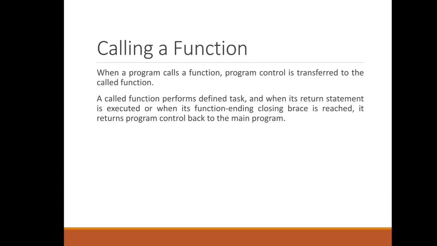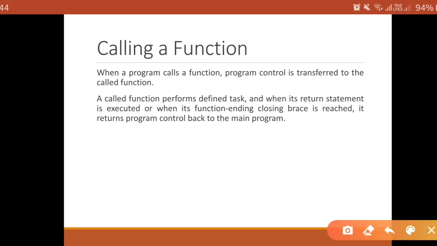Now what will happen when we call a function? When a program calls a function, program control is transferred to the called function. The called function performs a specific task, and when a return statement occurs or when the closing bracket occurs, control is transferred back to the calling function.